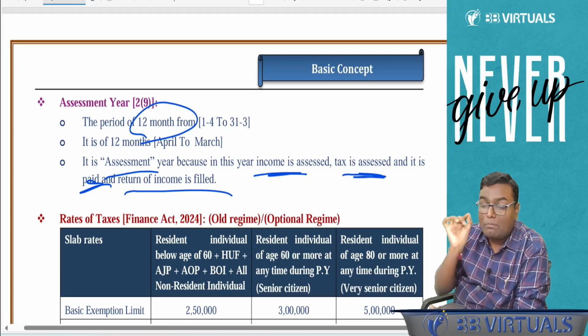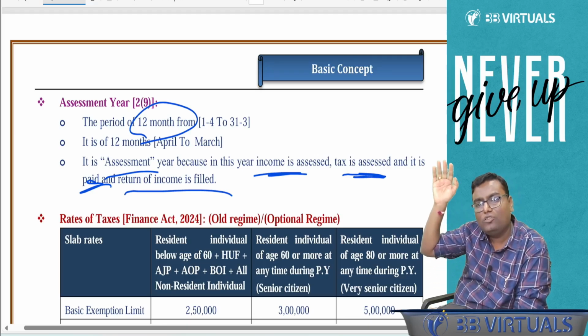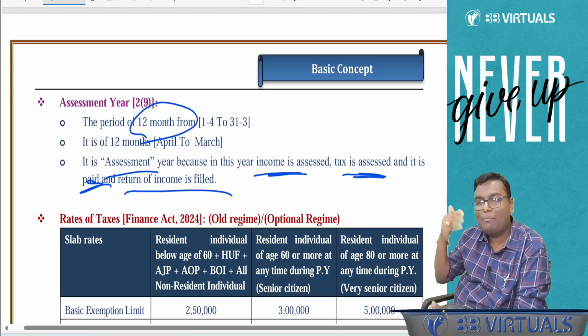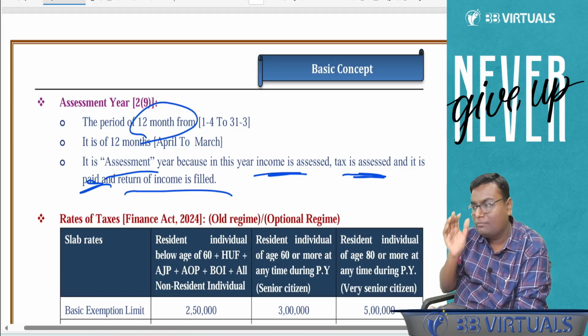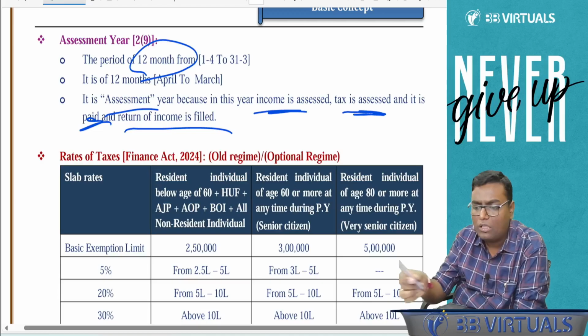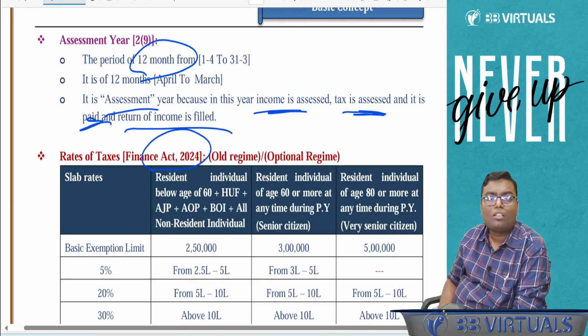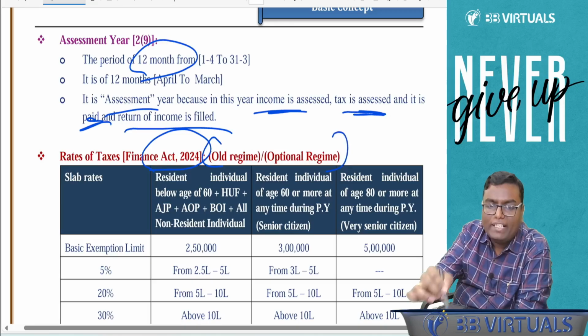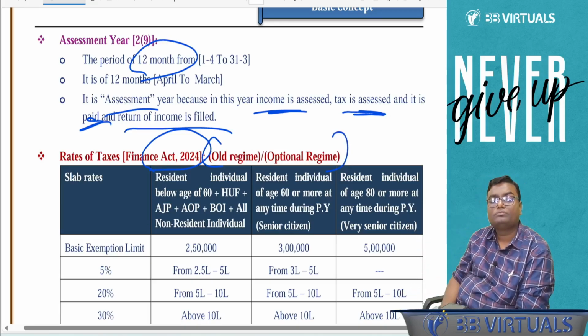Whatever are the special tax rates, we'll study in those particular chapters, like capital gain, like income from other sources. As of now, we are understanding those general tax rate, which is given in the budget, that is Finance Act 2024. As of now, you can ignore this bracket. On this, I will come later on.